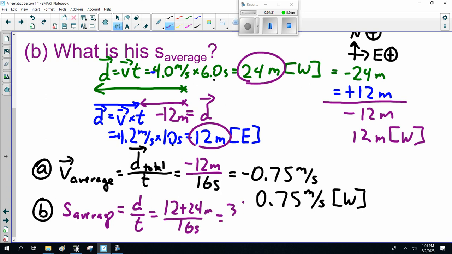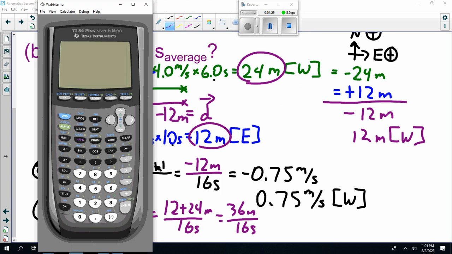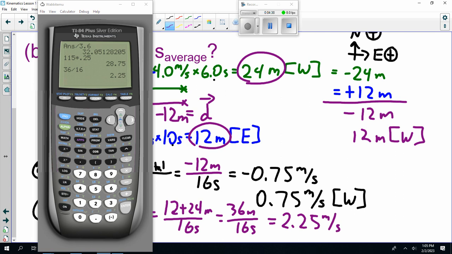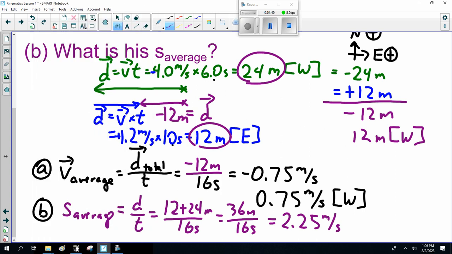So that is 36 meters in 16 seconds, and I can't do that in my head, but Mr. Calculator will. 2.25. So his average speed was 2.25 meters a second, but his average velocity was 0.75 meters a second west. All right?